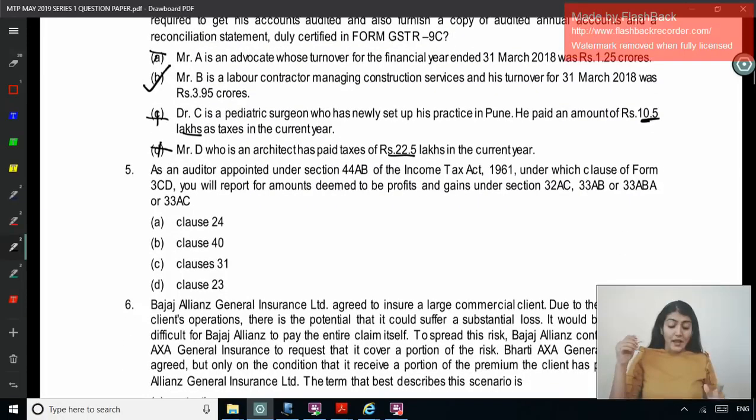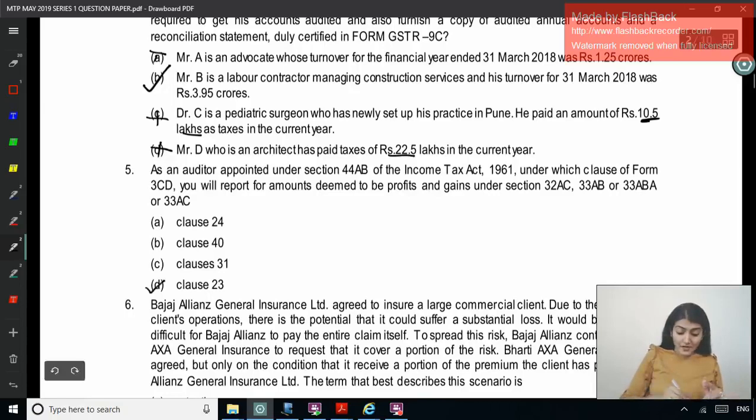Right, next one. As an auditor appointed under section 44AB of the Income Tax Act. Okay, so one GST question, now one tax audit question. Under which clause of Form 3CD will you report for amounts deemed to be profits and gains under 32, 33, 33AB, 33ABA and 33AC? So clause 24, 40, 31 and 23. What is clause 23? It is regarding the payments to the related parties.